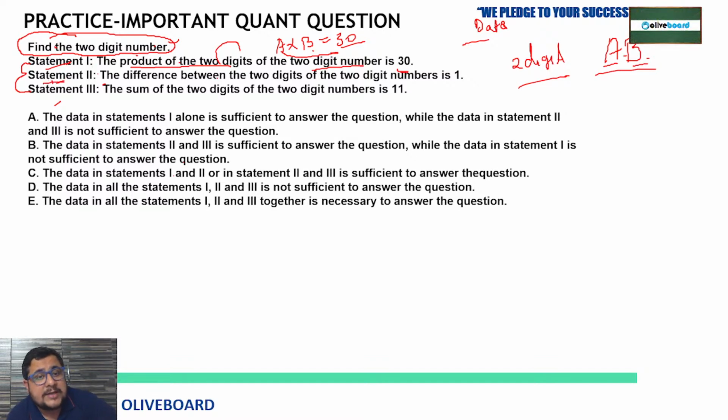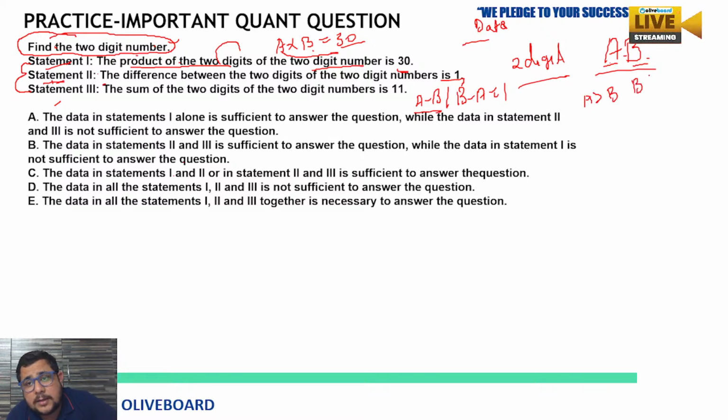Statement 2: the difference between the two digits of the two-digit number is 1. So one more thing is given, that A minus B or B minus A is equal to 1, because we don't know whether A is greater than B or B is greater than A. So their difference is 1 here. By this, can we calculate anything? A multiply B is 30, and either A minus B or B minus A is 1.